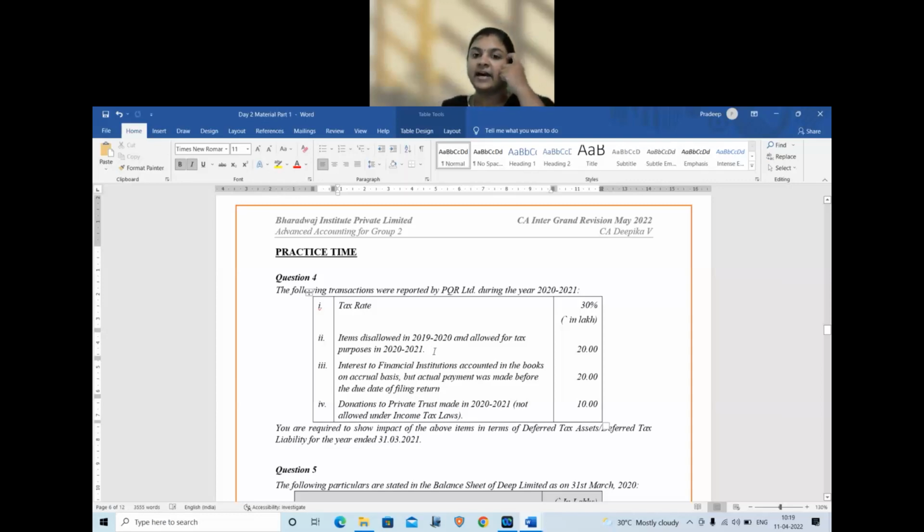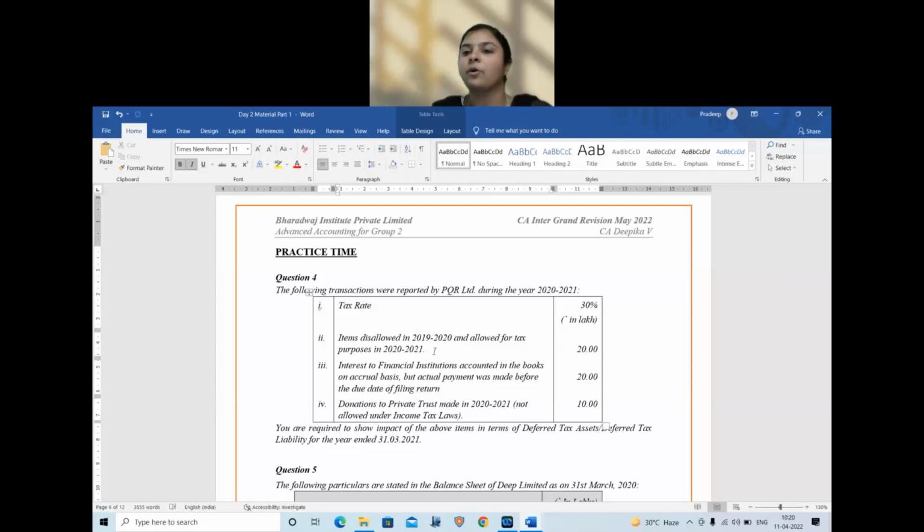In the previous year, 1920, book profit would have been less, income tax profit would have been more, and we would have got a deferred tax asset. So when it is a reversal of the previous year, remember this point, you should use the word reversal. We should use the word reversal when we write the answer.